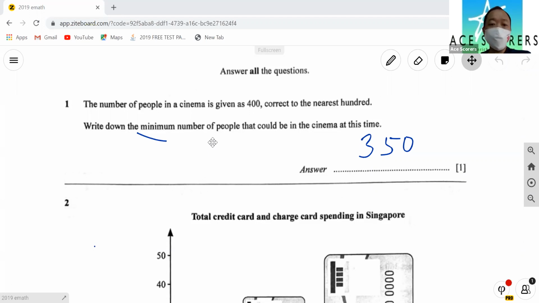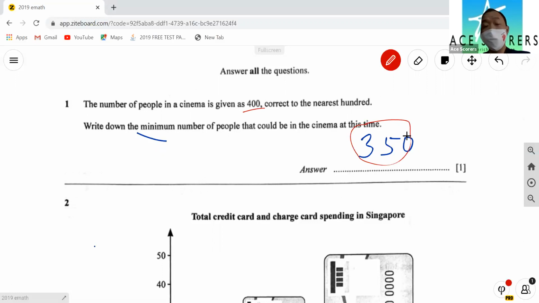So the number of people in the cinema is 400, correct? To the nearest 100. Write down the minimum number of people that will be in the cinema at this time. So the answer is 350. Now they're looking at the minimum. So if you round this off, you're going to get 400.